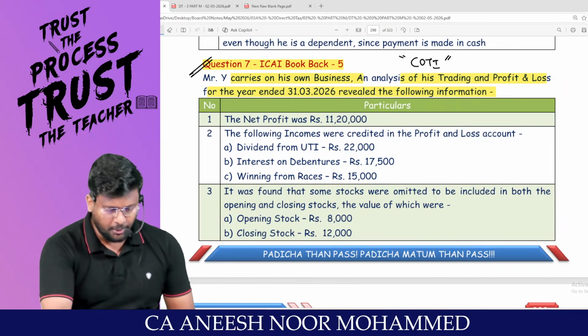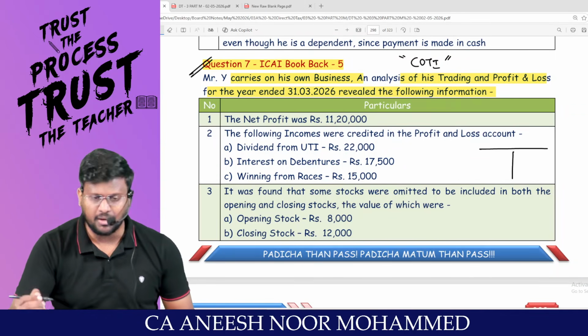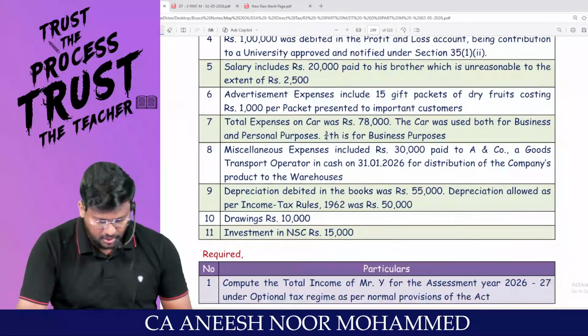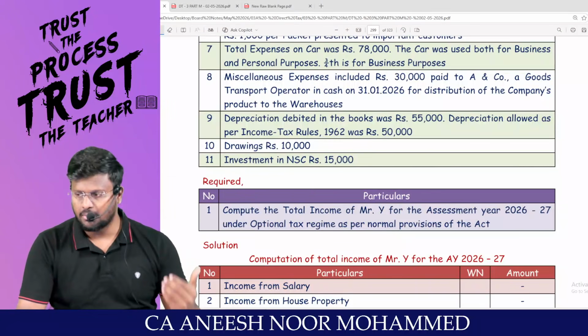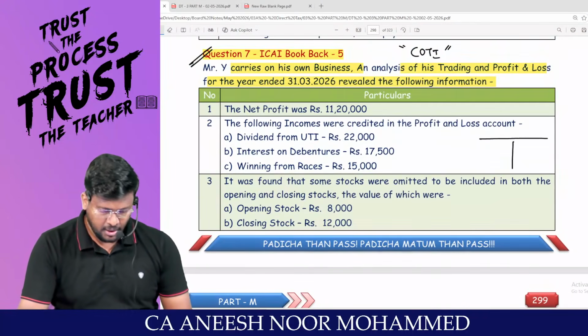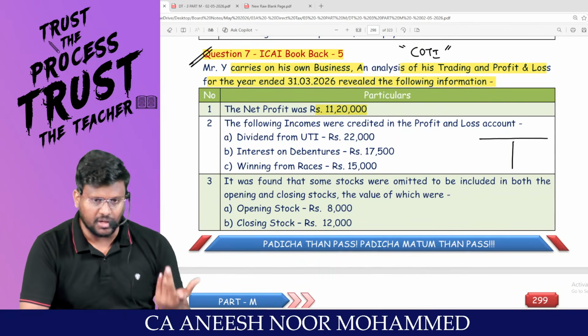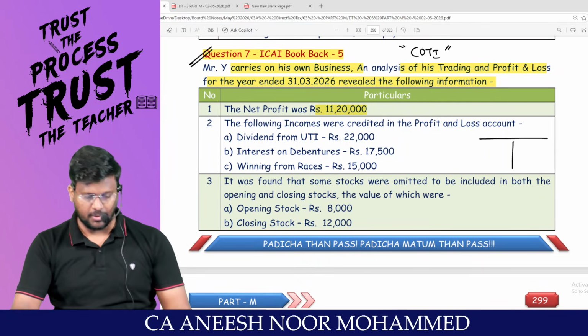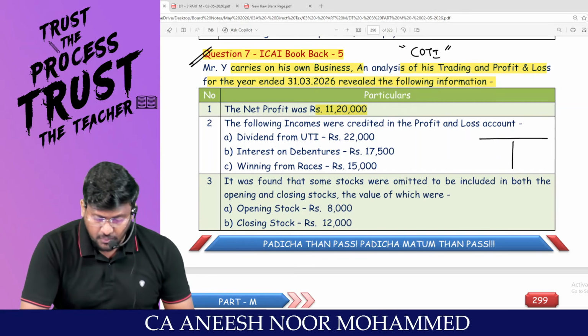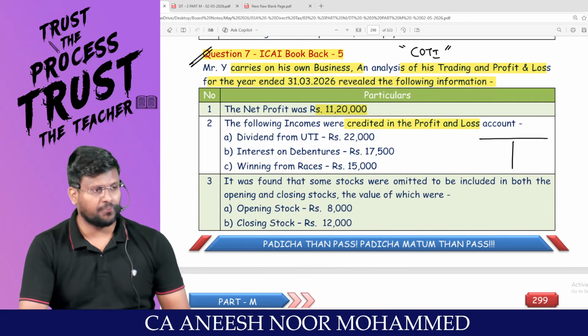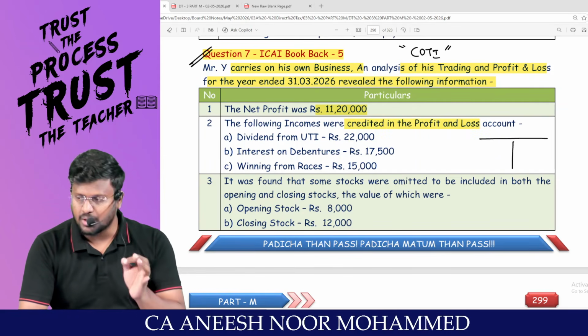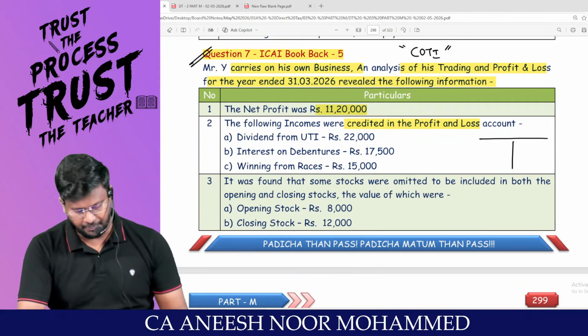Instead of giving the profit and loss account in T-shaped format, they have given the P&L account in the normal statement format. Net profit was 11,20,000. Anyway, we will be starting only with the net profit as per P&L account. That has been straight away given. Following incomes were credited in the P&L. That means these 1, 2, 3 have been credited in the P&L.